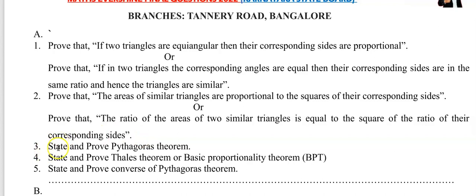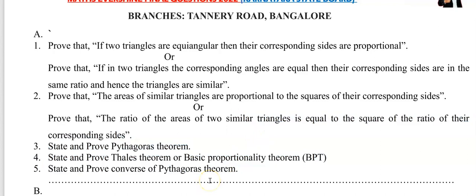Third question: sometimes they will ask you, state and prove Pythagoras theorem. Understood, children? If they ask you like this, you have to write the statement, and along with that you have to prove it.